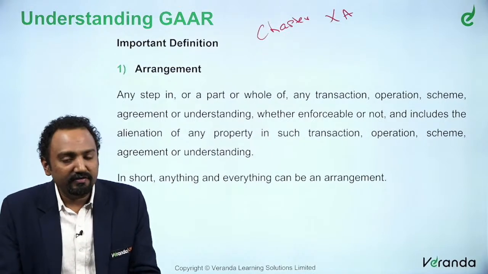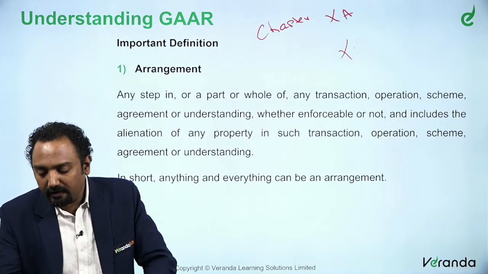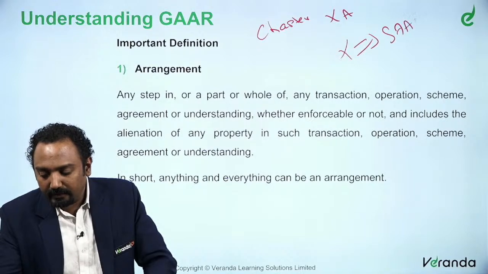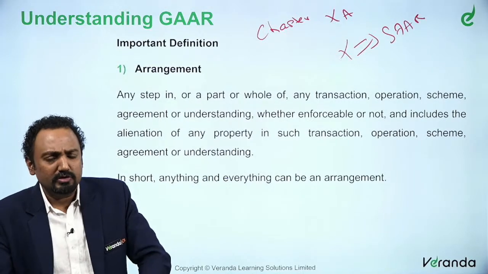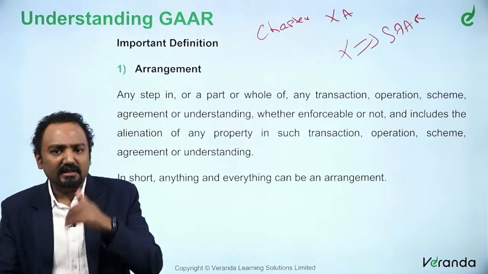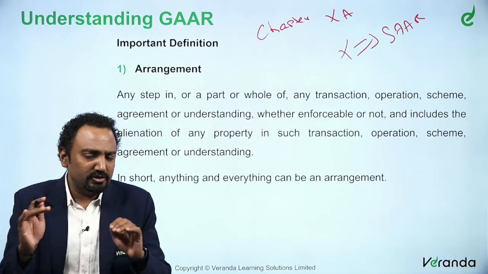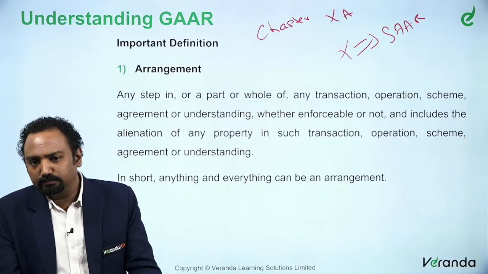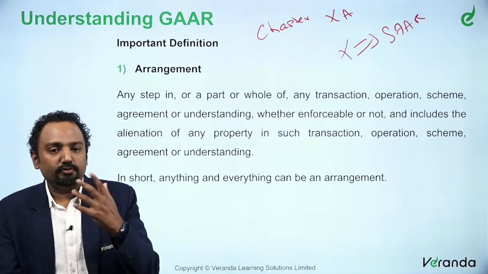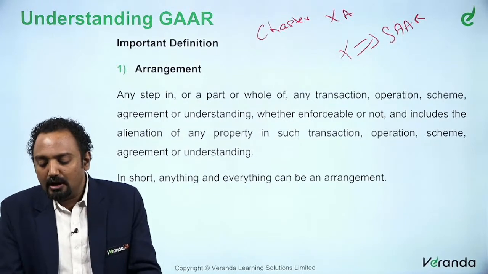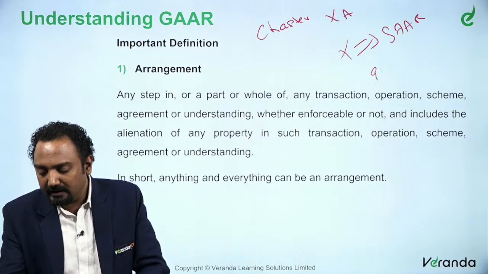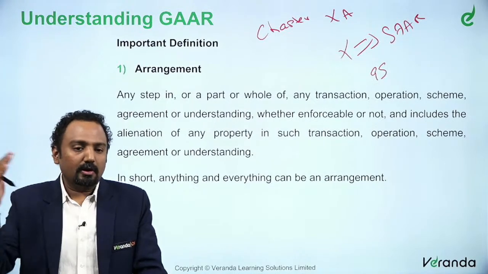So Chapter 10A of the Income Tax Act. What did we say for 10? It is SAR, that is specific anti-avoidance, that is TP provisions. So 10A is for the general anti-avoidance rule. So there is no confusion in remembering these chapter numbers. It is Chapter 10 for SAR, Chapter 10A for GAAR. So the sections from 95 discuss what GAAR is all about.